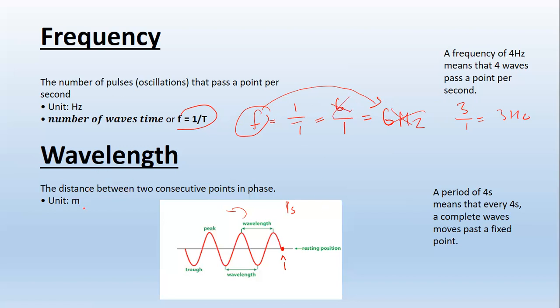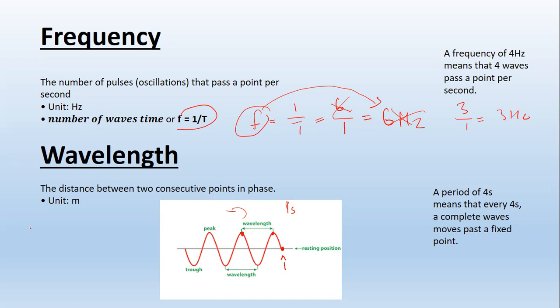Now, what is a wavelength? Wavelength is the distance between 2 consecutive points in phase. We have already spoken about that. When you have a look at this point, these 2 points are in phase. I told you this is another way to spot a wave. These 2 points are in phase because they are doing the exact same thing. Remember that. This one will move down, and this one will also move down. So these 2 points are in phase, and we can also look at a wavelength through the points that are in phase. Because this is a length, the unit that we use is meters.